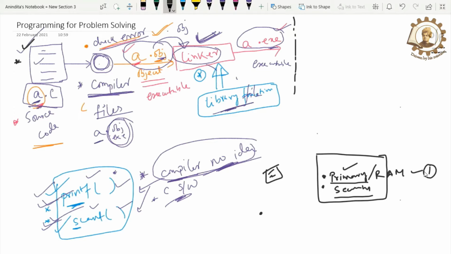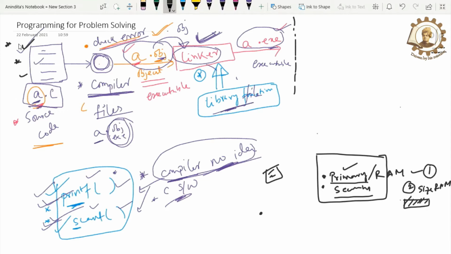But what is the second point? You can tell me, okay ma'am, just write the source code, store it in RAM and execute it. But the second problem is a little bit critical. The second problem is the size of the RAM. The size of the RAM is very small. We know that. Due to the small size, we cannot store our important programming code in the RAM.